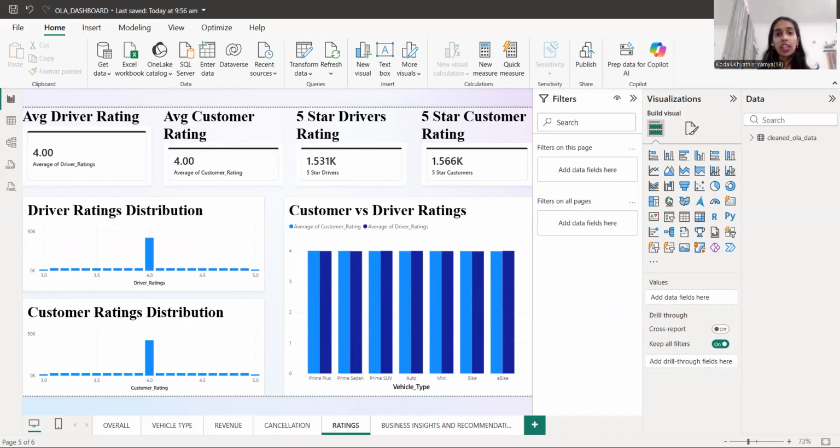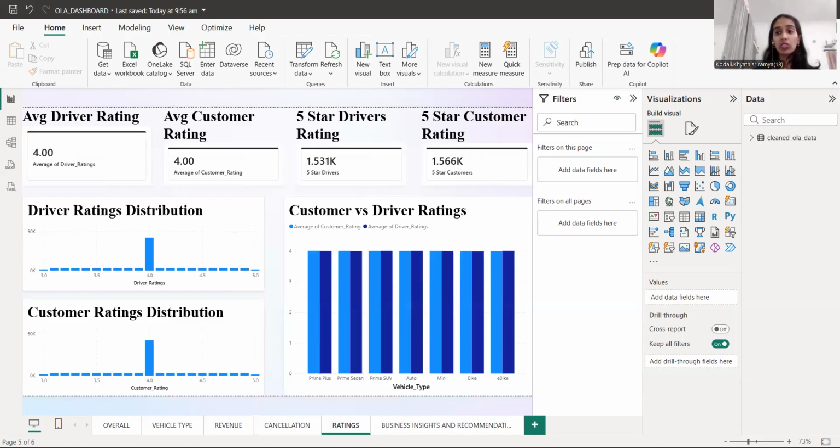So now I will be explaining the charts I have chosen for the analysis. Ride volume over time. This chart explains the total rides which are happening, the average daily rides, and the lowest and highest peaks.